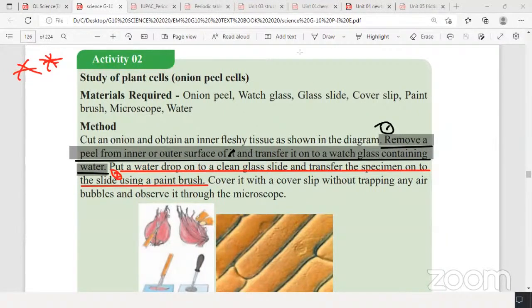After that, what you should do, using the paintbrush, put a drop of water on a clean glass slide and transfer it to the slide. That is called the specimen. After that, finally, you can cover it with a cover slip. That is necessary. That is the last step. Cover it with a cover slip, and without trapping any air bubble, you have to observe under the microscope. These are the three main steps involved when observing onion peel plant cells under the light microscope.